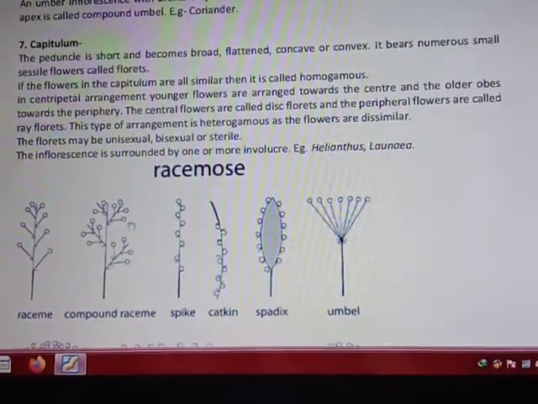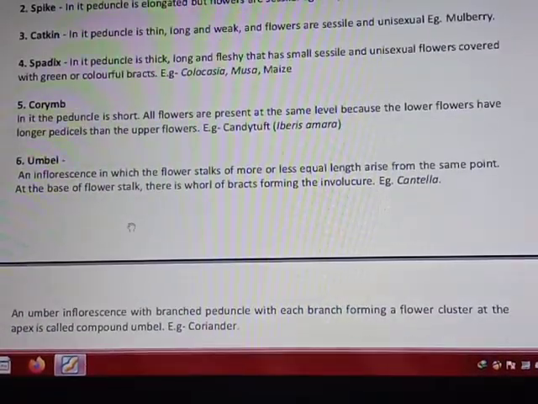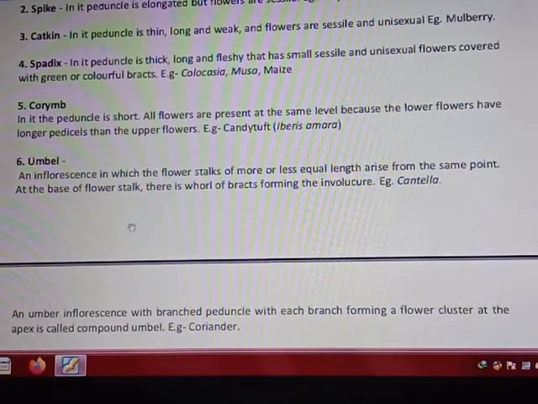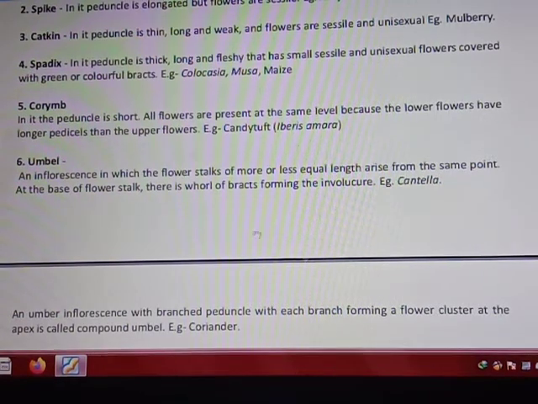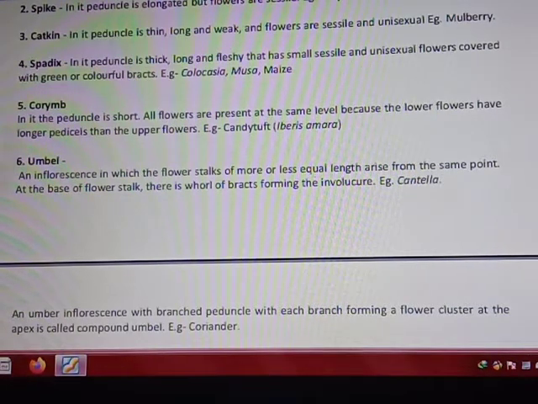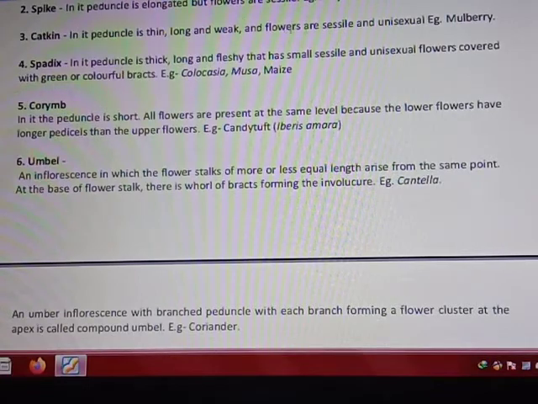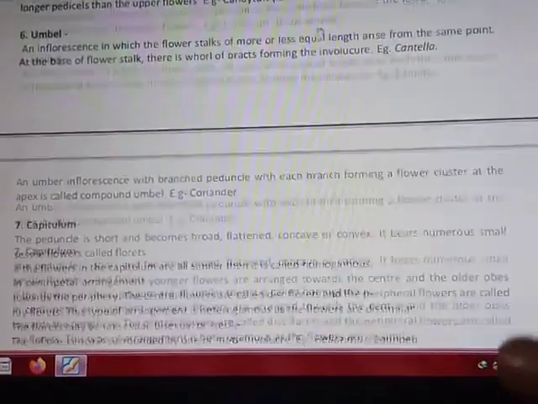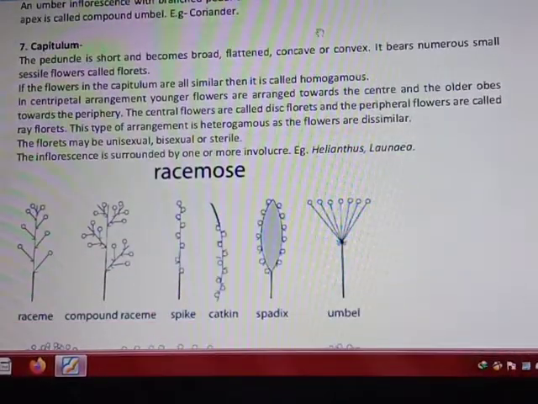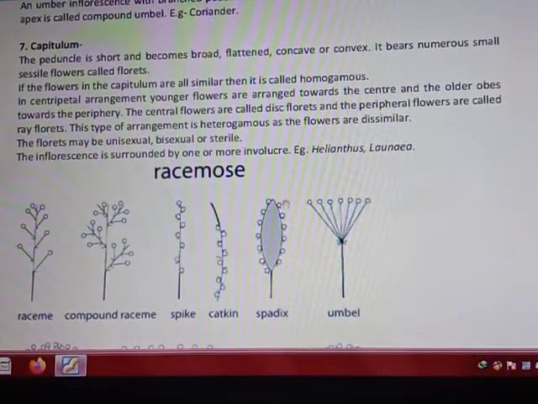Alright. So now the next, third type is catkin. Again, it is thin and weak. Flowers are sessile and unisexual. In case of spike also flowers are sessile, and in case of catkin also flowers are sessile and unisexual. Either they will be male or female flowers. Again, you can check in the catkin that flowers are sessile on both sides. There is not any main axis present.